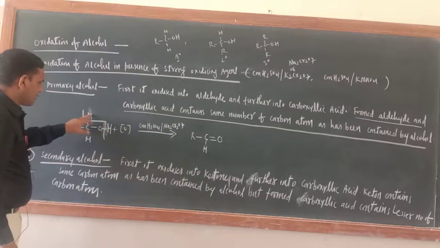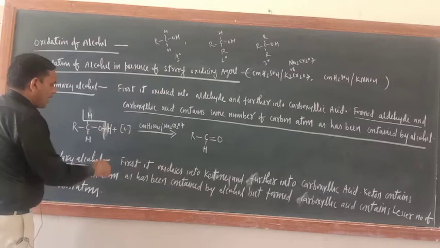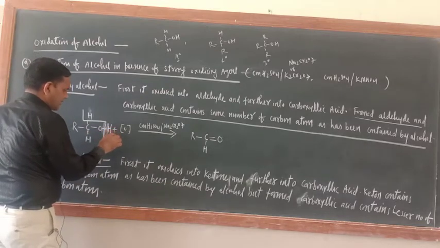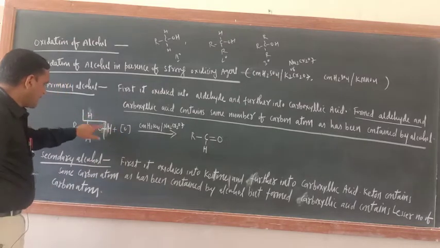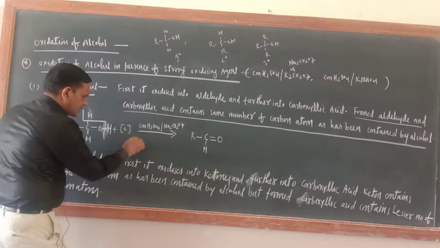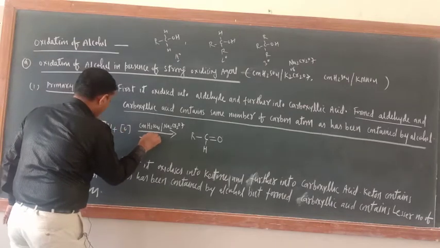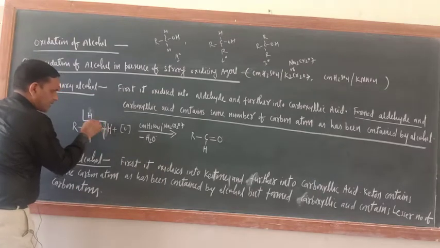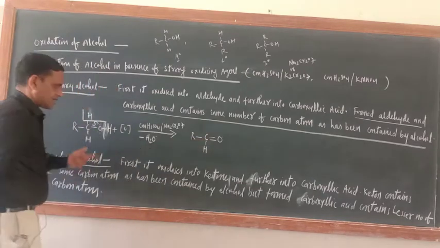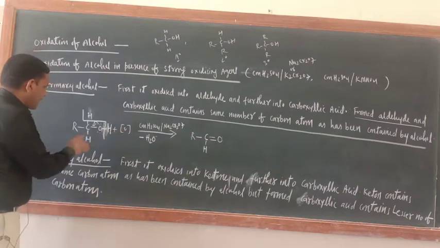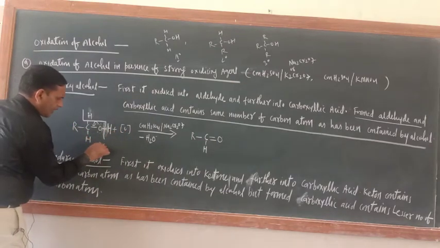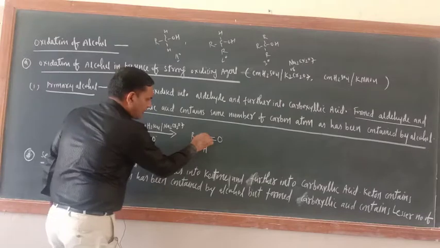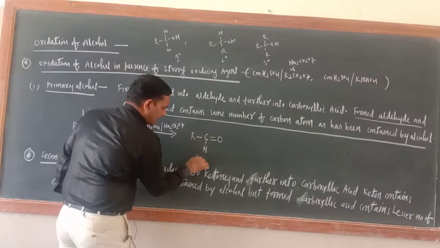H and this oxygen leave as H2O. Now a double bond is generated. See, you have got the aldehyde here. How many carbon atoms? Two carbon atoms are there, and here also two carbon atoms.